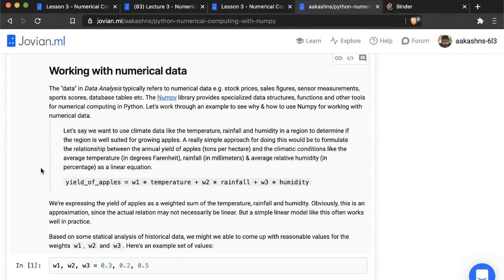So this course is called Data Analysis with Python, and the data in data analysis typically refers to some numerical data. So things like stock prices, sales figures, sensor measurements, weather data, sports scores, database tables, and things like that. Now the NumPy library provides specialized data structures and functions and other tools for numerical computing in Python, that is working with numerical data.